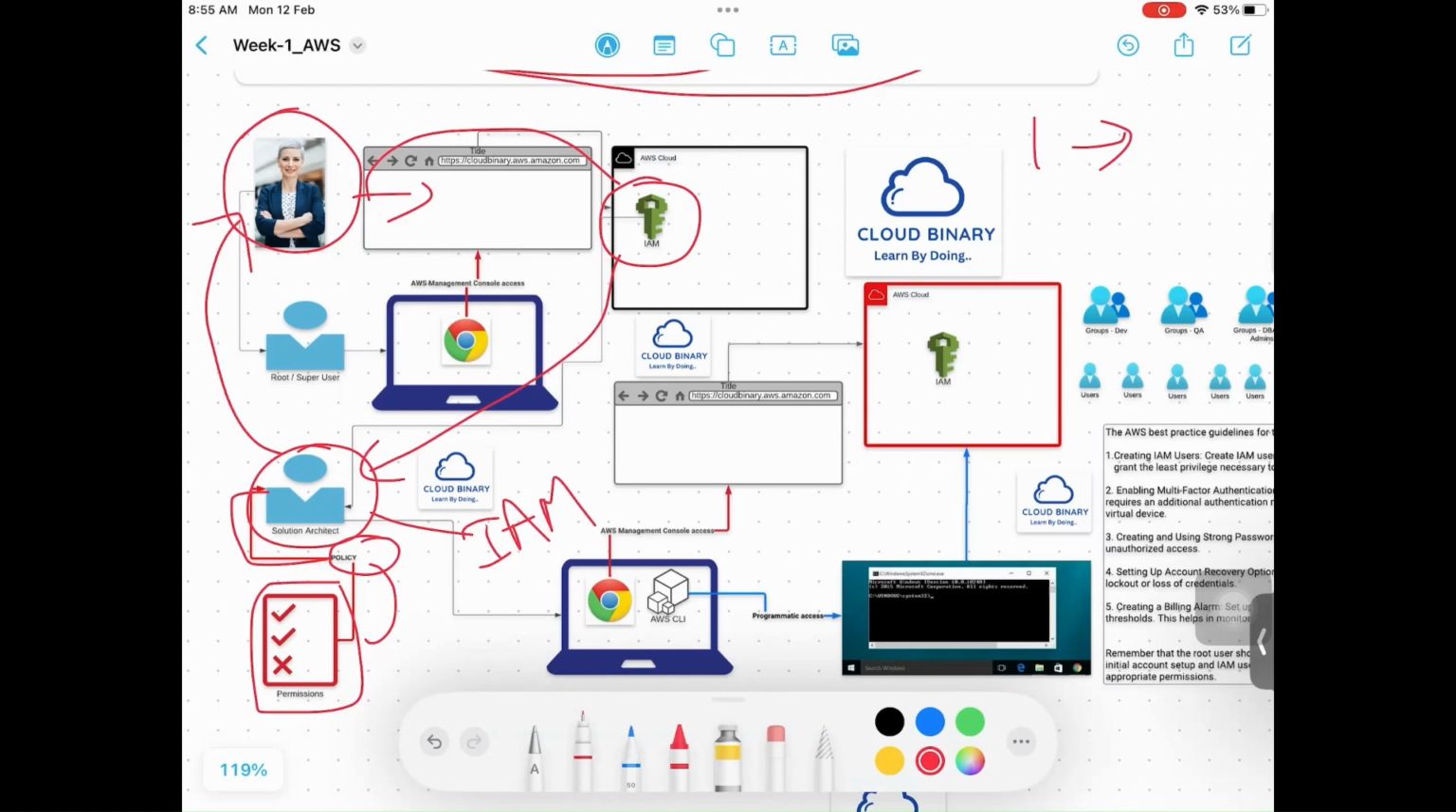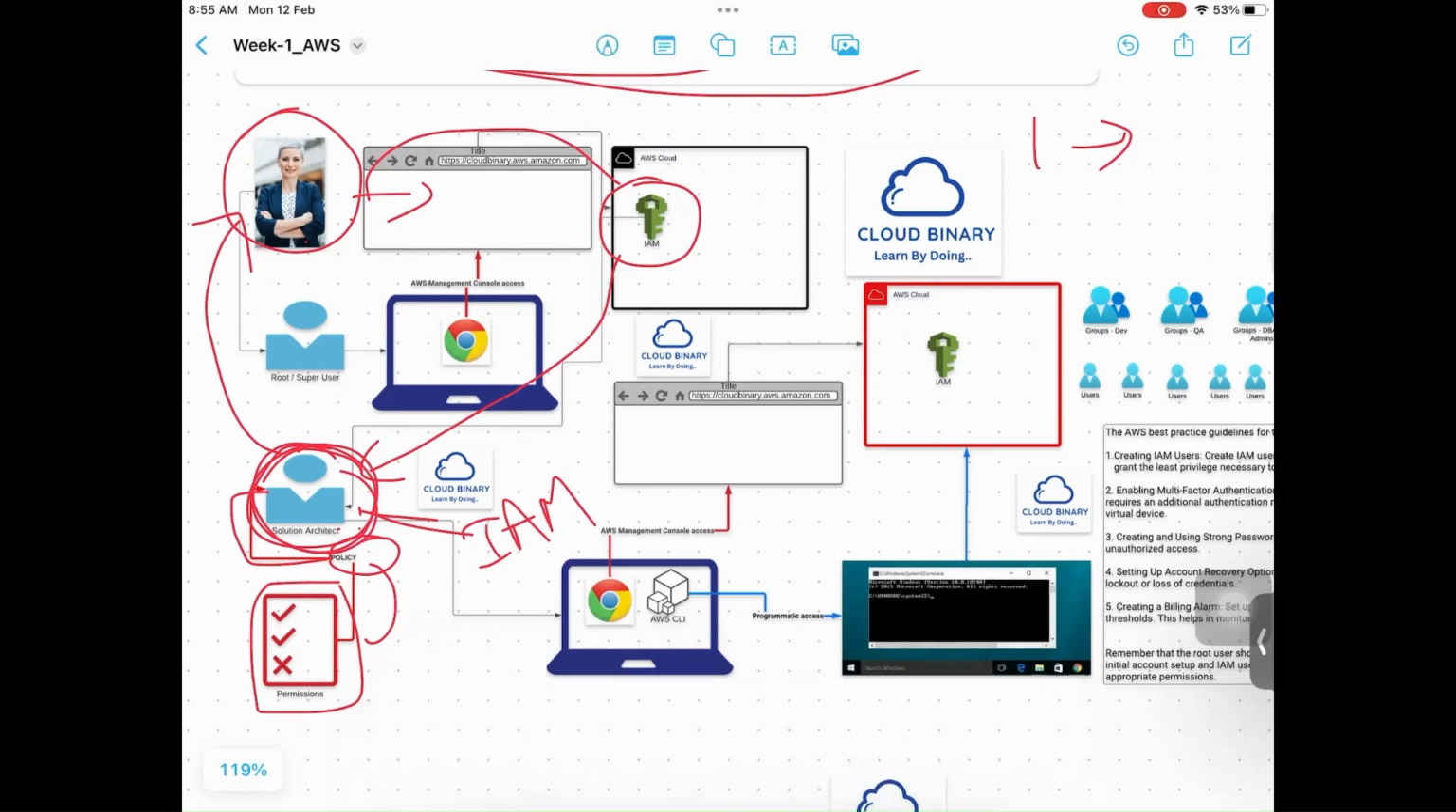Why? The PO doesn't know anything. She's a non-technical person. But who is the technical person here? The solution architect. So she will onboard the solution architect with proper permissions, where he can go ahead and create another IAM user, another group, other permissions, other policies. Why? She trusts this guy is a knowledgeable person who can take care of this AWS account.